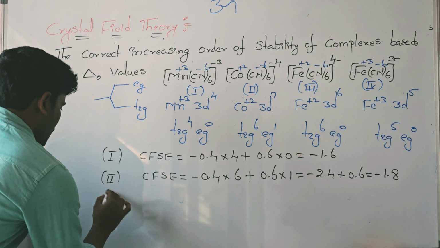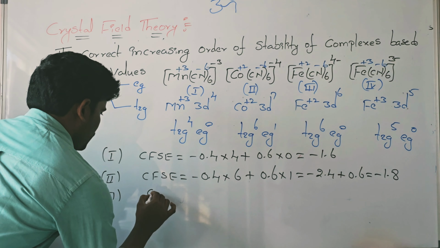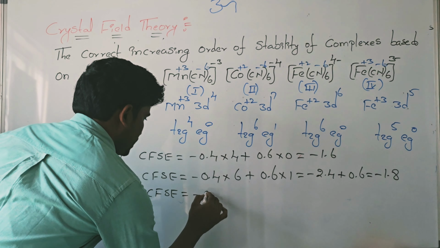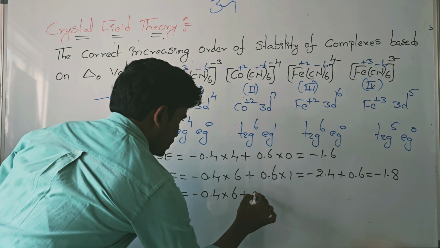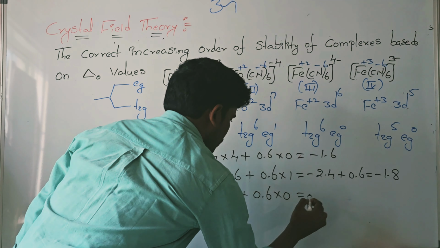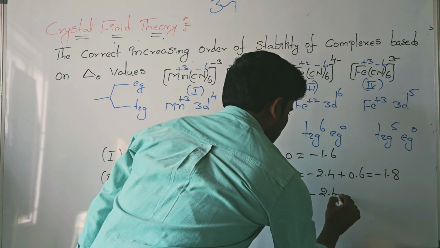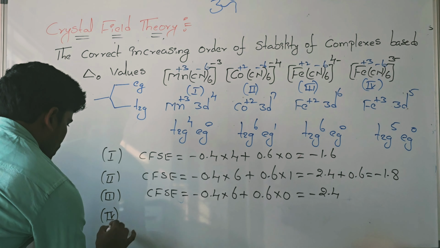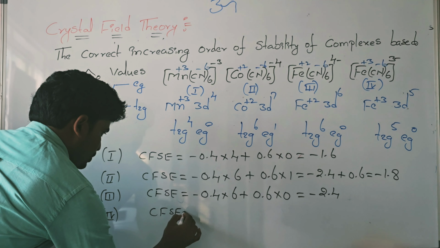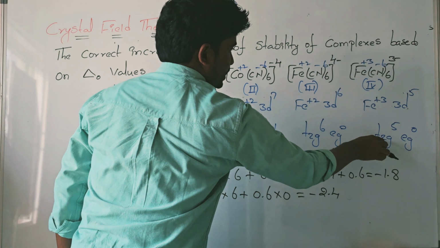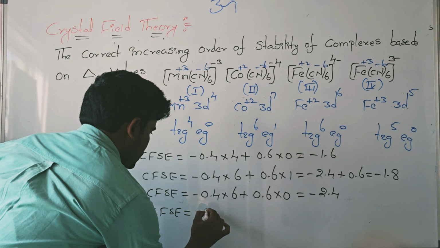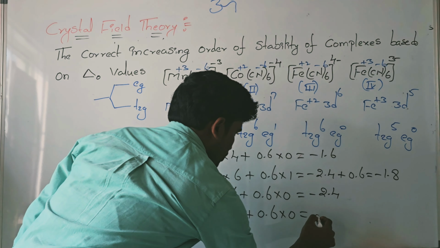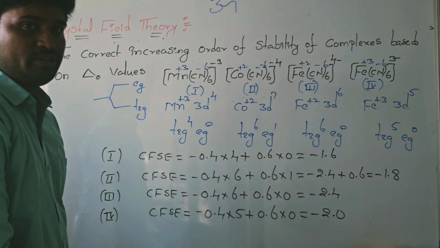Third one, observe the third complex. Crystal field stabilization energy value for the third complex: here t2g, minus 0.4 into 6 plus 0.6 into 0. So minus 2.4 delta naught. Fourth complex crystal field stabilization energy value: t2g5, eg0. So minus 0.4 into 5 plus 0.6 into 0, so minus 2.0.